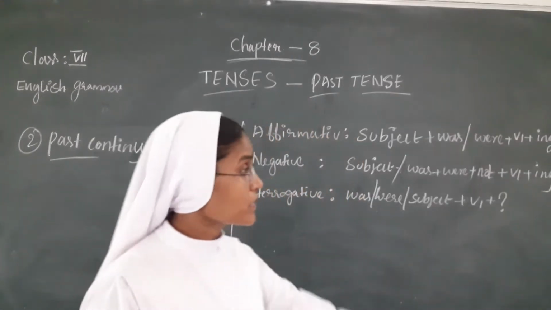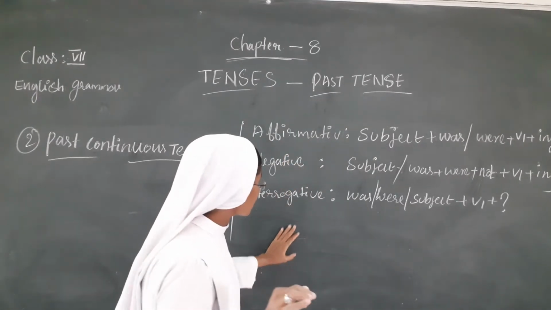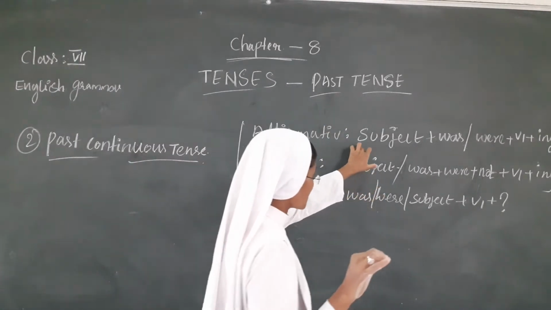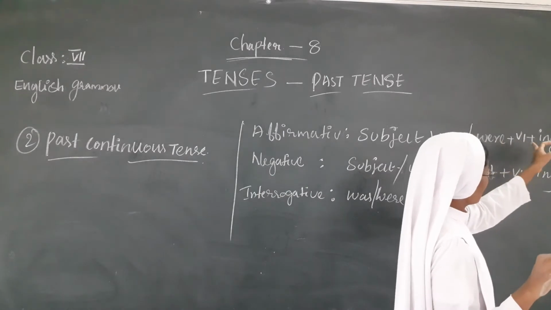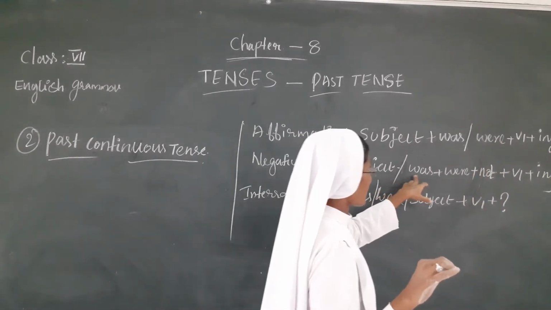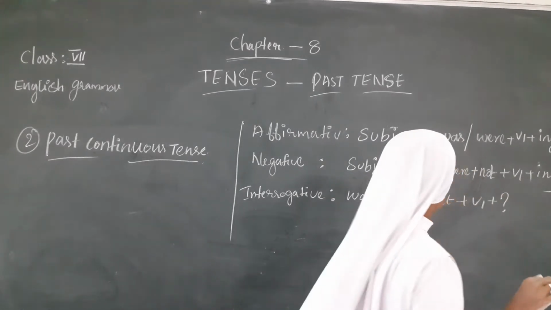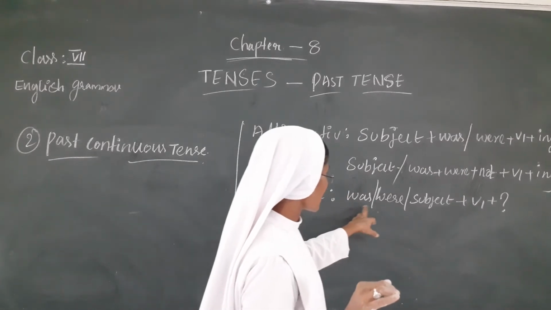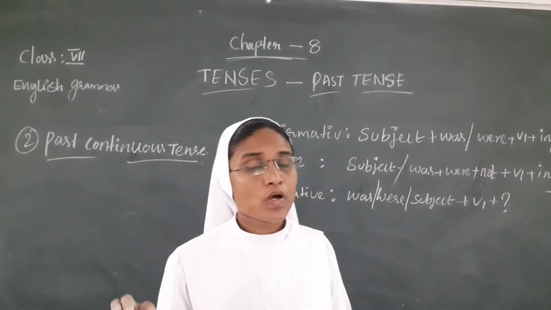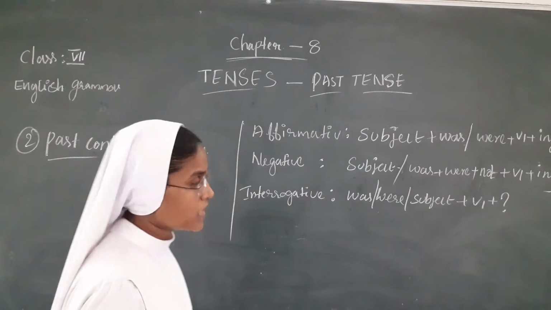Here also we write it in affirmative, negative and interrogative. This is the form: first subject plus was or were, then verb one plus ing form. The negative sentence: subject, was or were, not, plus verb one ing form. The interrogative: was or were, first subject, plus verb one ing form, and a question mark. I write a sentence here, you see page number 64.